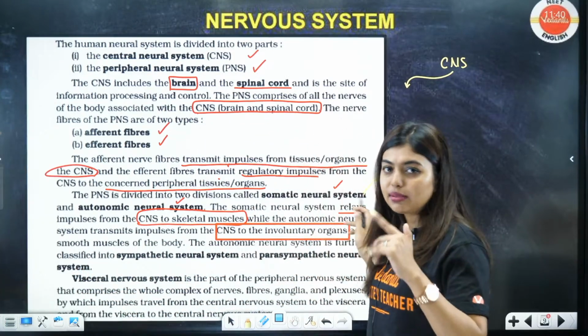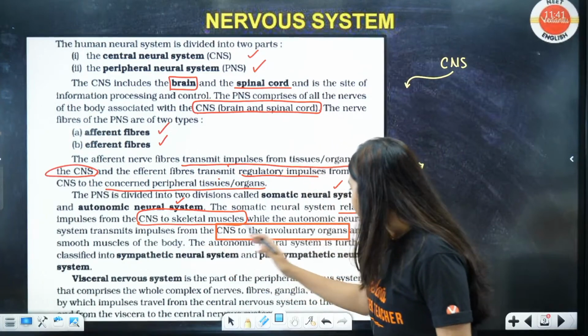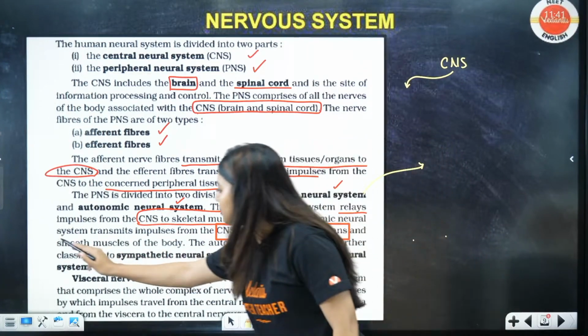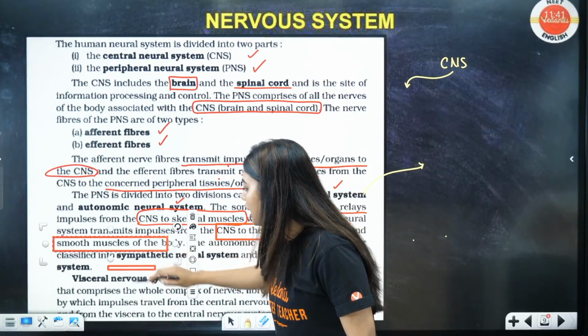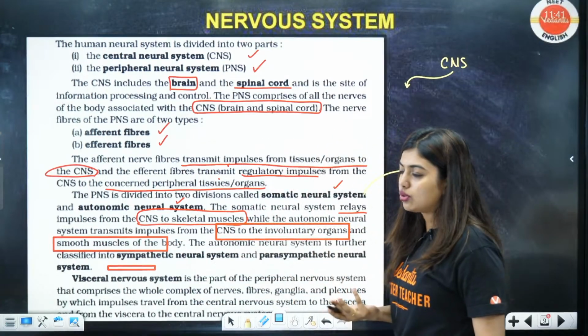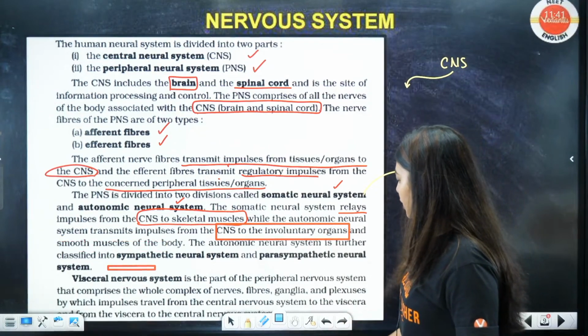Okay, Dinesh, you have to tell me when I write the notes also. Involuntary and the smooth muscles of the body. We all know smooth muscles or your visceral muscles are present inside the organs, right? Those we cannot do anything about. Moving that, we cannot do anything.